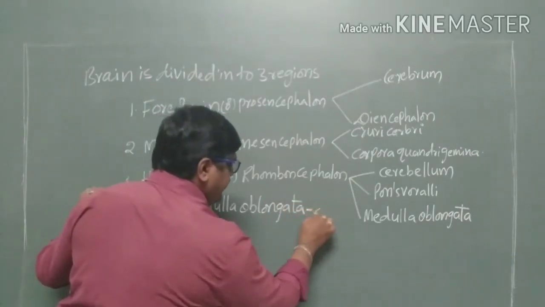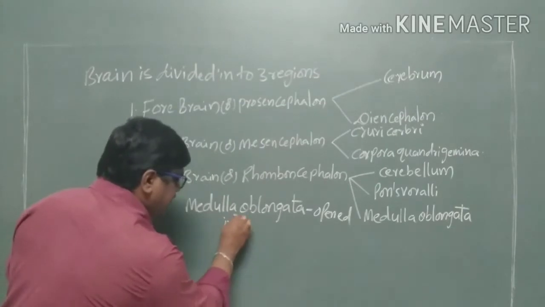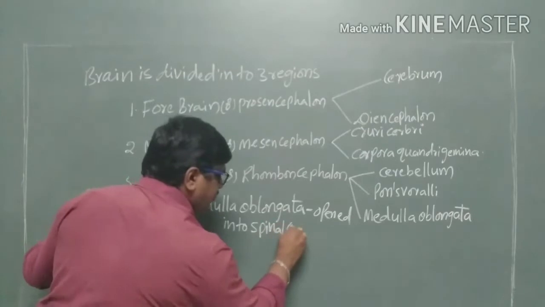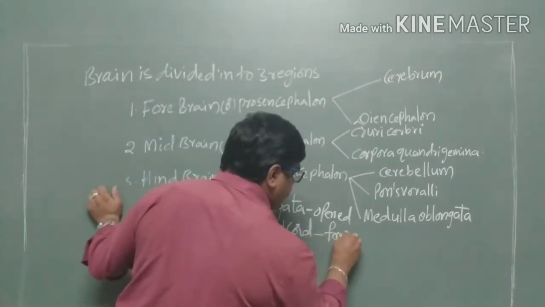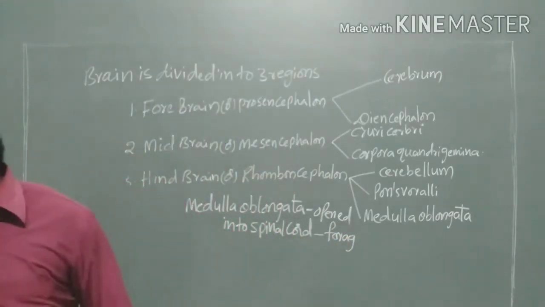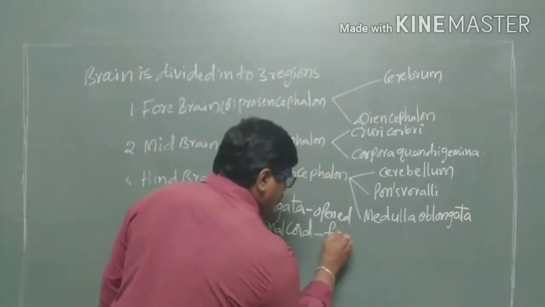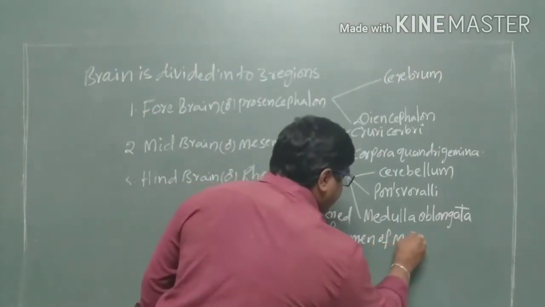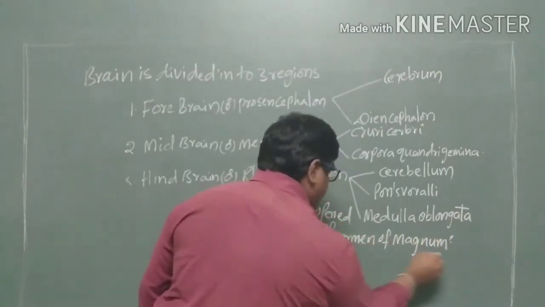The medulla oblongata opens into the spinal cord by an opening. That opening is called the foramen magnum.